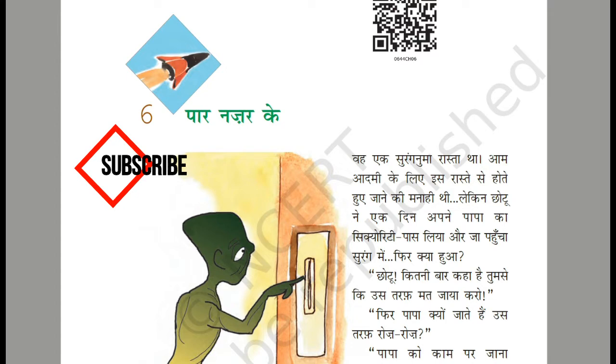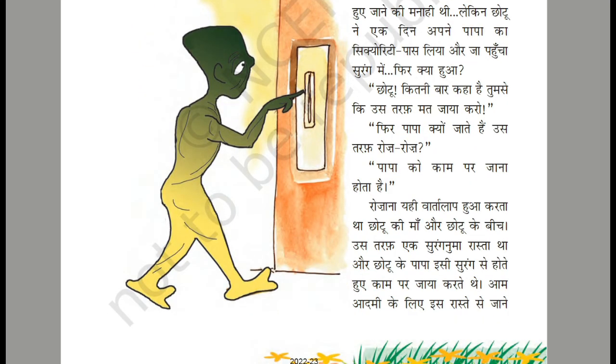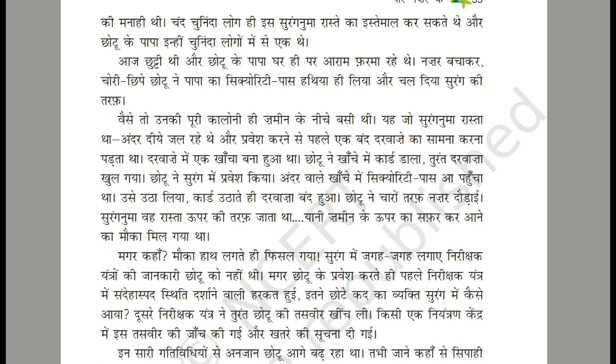What happened again? How many times I told you not to go that way? Then why does Papa go to that side every day? Papa has to go to work every day. This conversation used to be between Chotu's mother and Chotu. There was a tunnel on that side, and Chotu's father walked through this tunnel. Only a few selected people could use this tunnel, and Chotu's father was one among these few people.